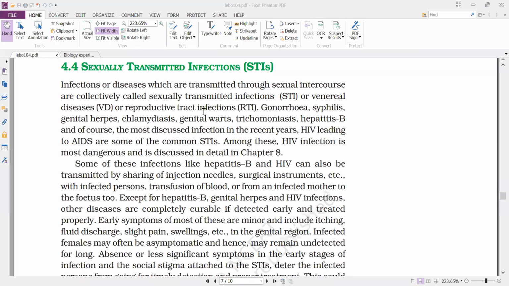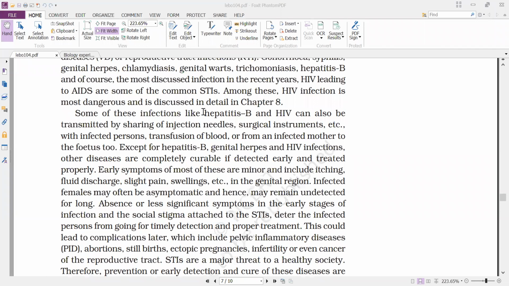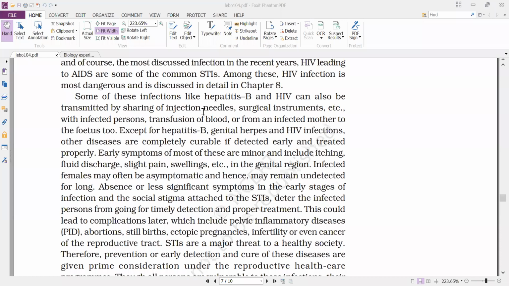Among these, HIV infection is the most dangerous and is discussed in detail in chapter 8, human health and diseases. In that chapter, we'll find a detailed description of HIV and AIDS. Some of these infections, like hepatitis B and HIV, can also be transmitted by sharing injection needles and surgical instruments with an infected person, by blood transfusion, or from an infected mother to the fetus.